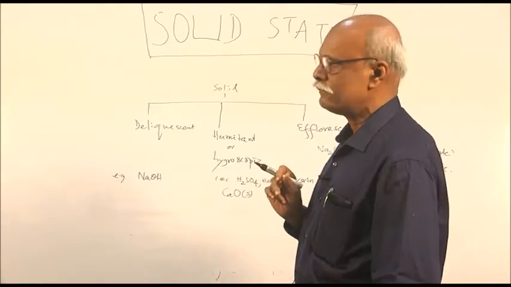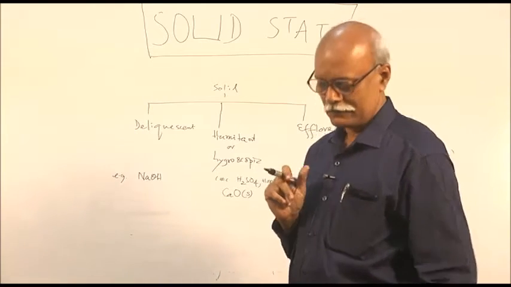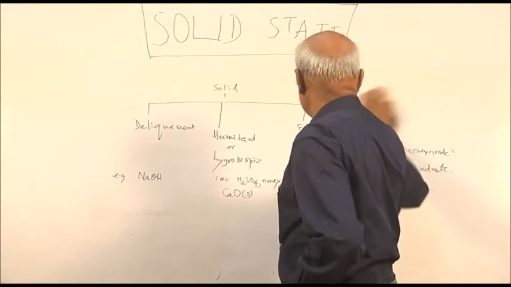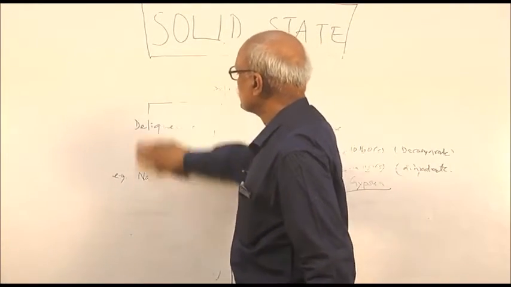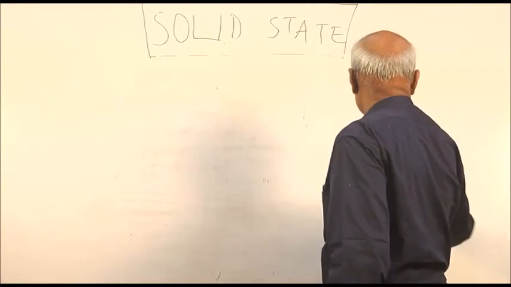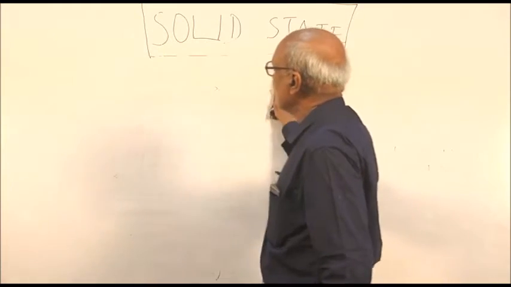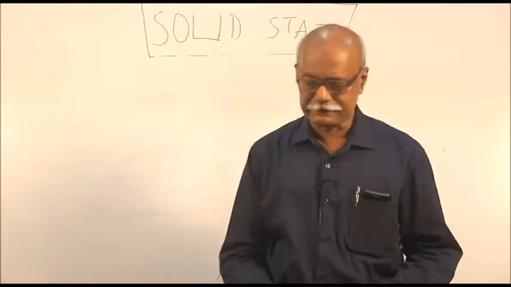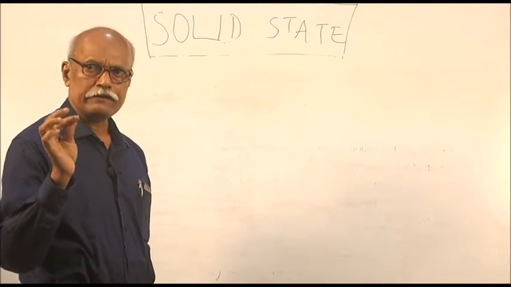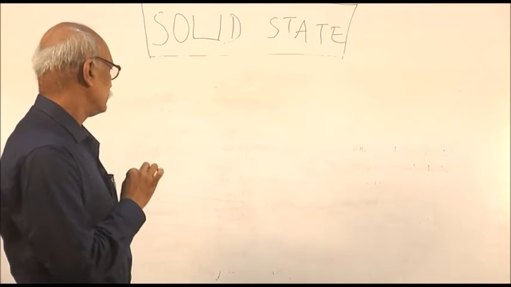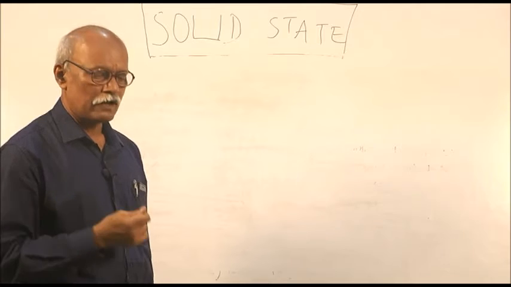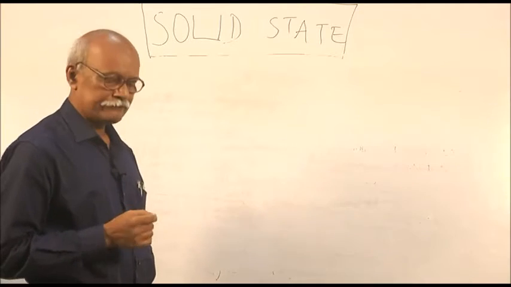The second type of classification is based on structure. You might know structure from your salt analysis in your first year classes. In salt analysis, you write down the name of the salt, the crystal of the salt, the structure of the salt, the solubility of the salt. During that you determine the structure. That means you take the salt and rub it within two fingers. If it becomes rough, you call it a crystalline solid, and if it is smooth like face powder, then we call it an amorphous solid.